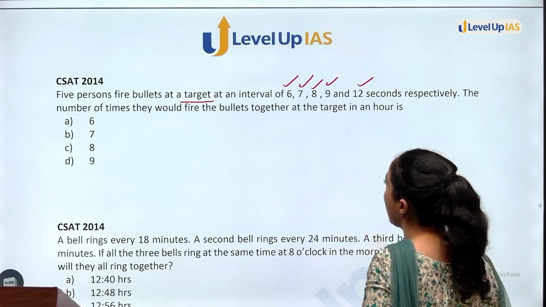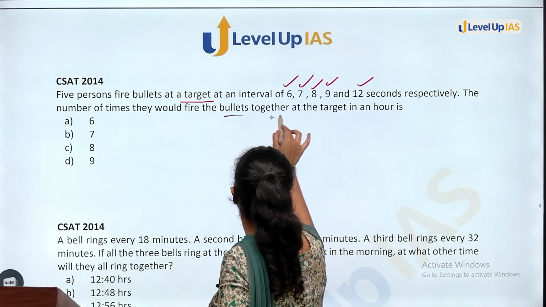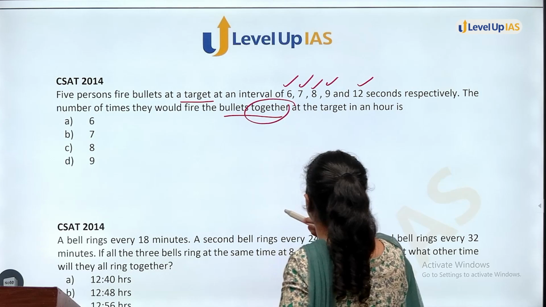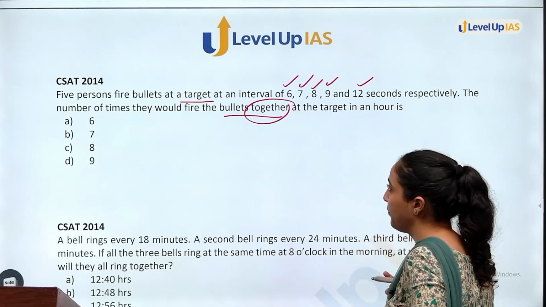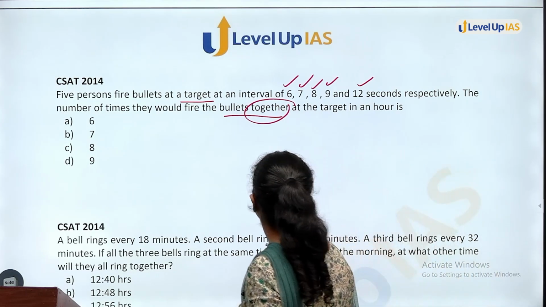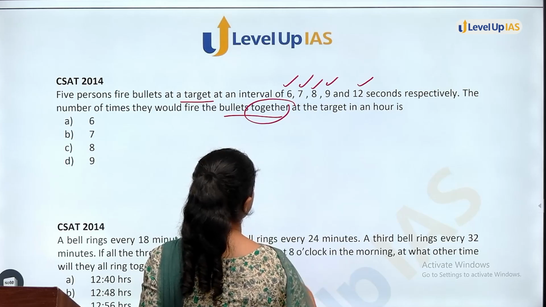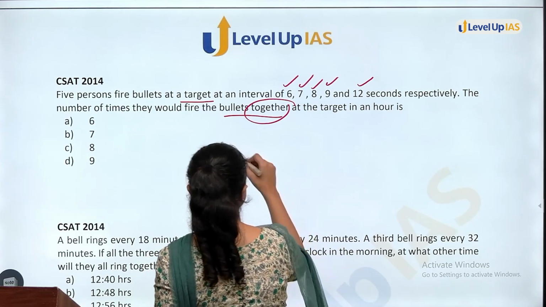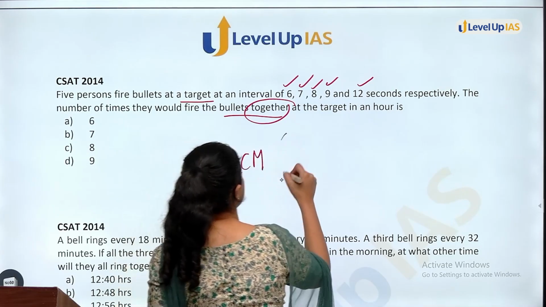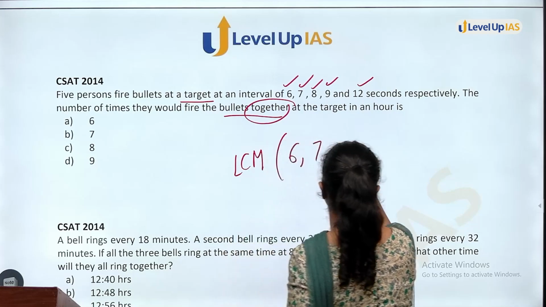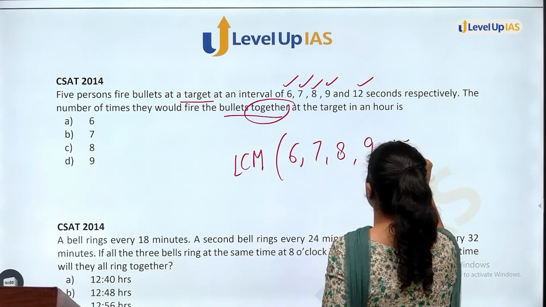The number of times they would fire the bullets together at the target in an hour is what? Okay, so at an interval of 6, 7, 8, 9 and 12 seconds. That means LCM of these 6, 7, 8, 9 and 12.